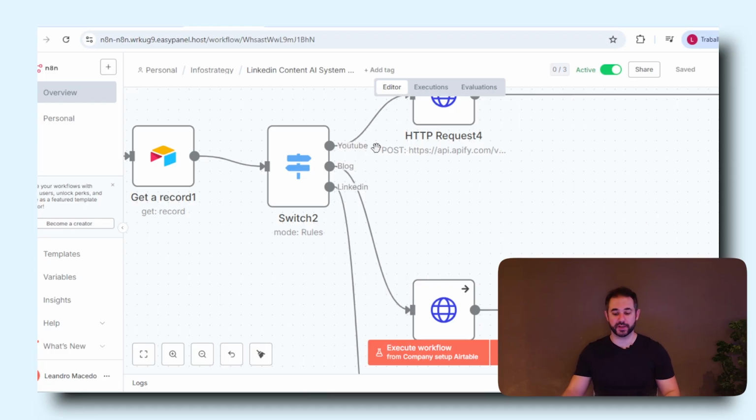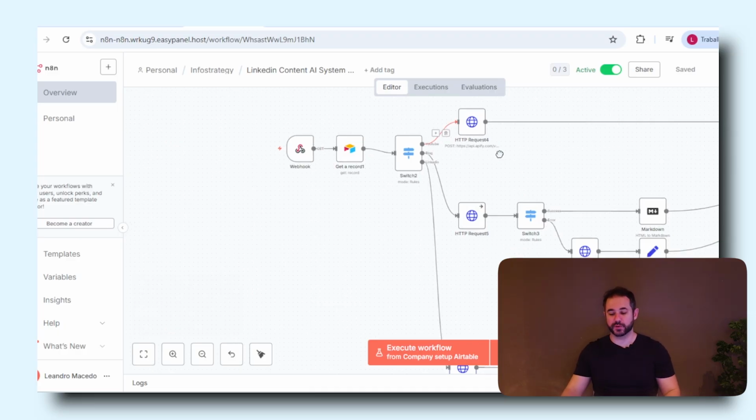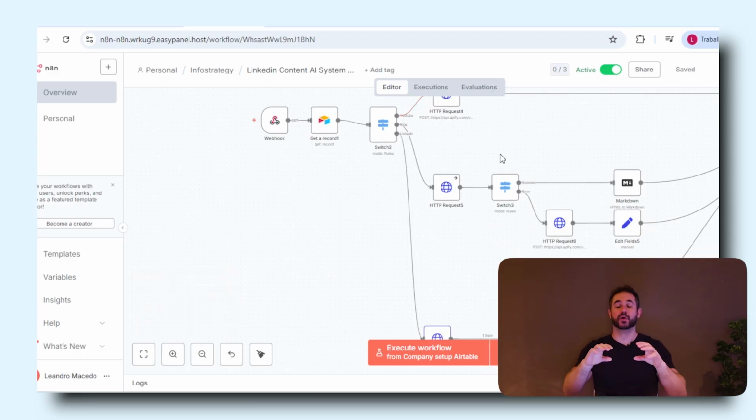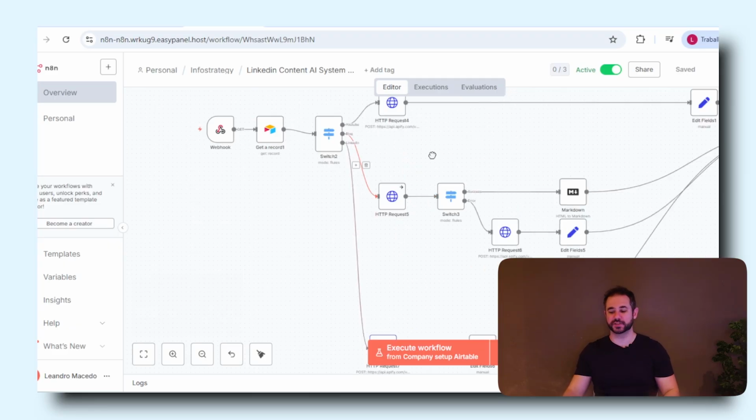So if it's a YouTube video, we're using a scraper that will get the YouTube video and create the transcript with only the text file, so we can feed it later on to the other AI models that we're using in the system, right? If it's a blog post, then we're also using another scraper. We're scraping that blog post, transforming it into a single text, and also feeding an AI model later on in the process. And if it's a LinkedIn post, then of course we're also scraping that LinkedIn post and transforming the data so we can use it later on.